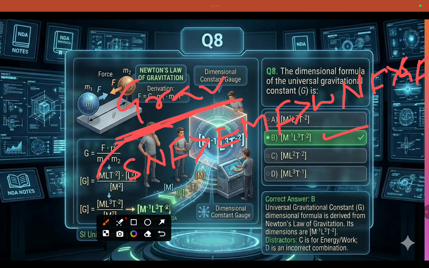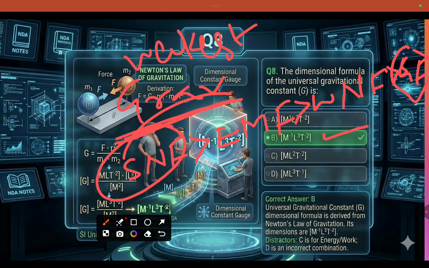The strongest is the strong nuclear force, then electromagnetic force, then weak nuclear force, and the weakest is gravitation force.